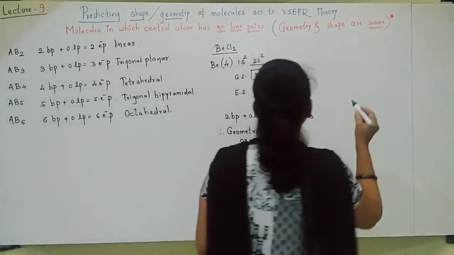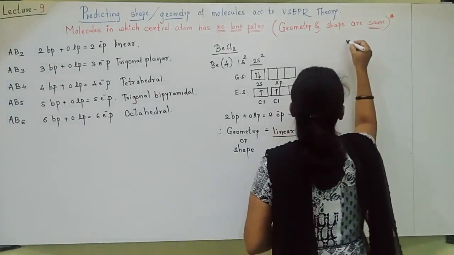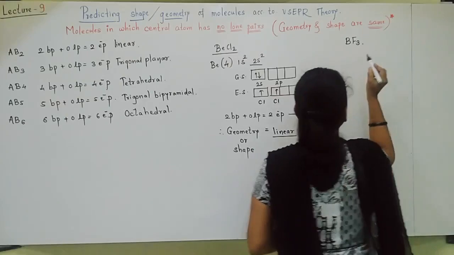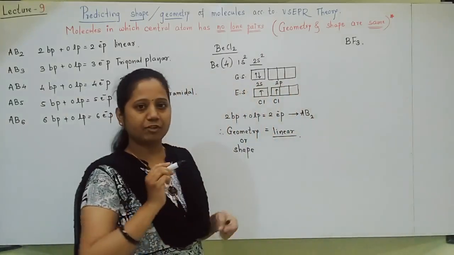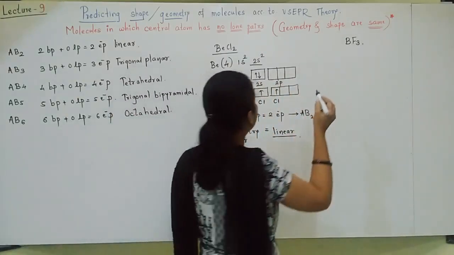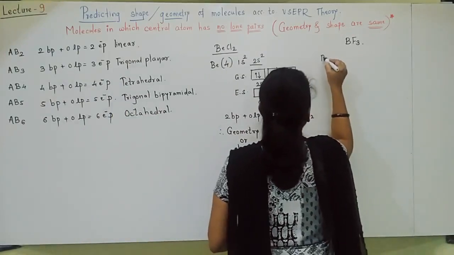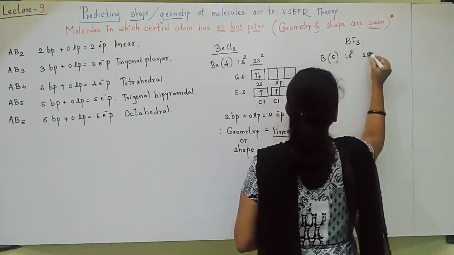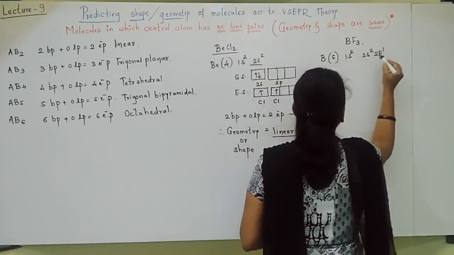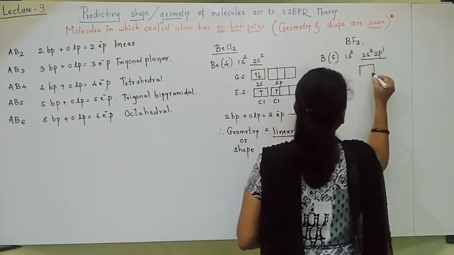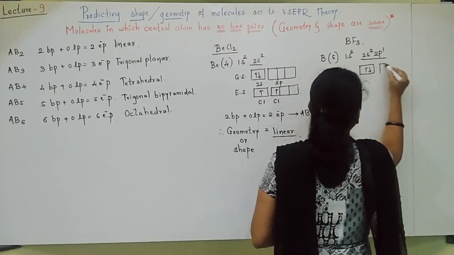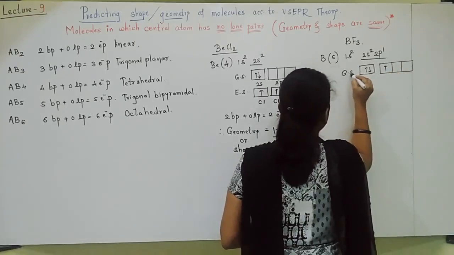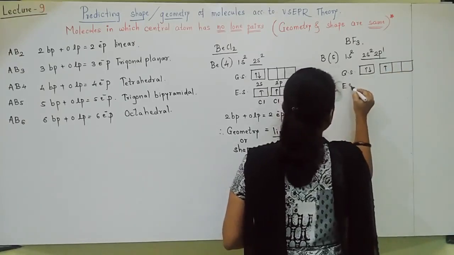Okay. Let us move towards the next example, BF3. In the BF3 molecule, who is the central atom? Of course, the central atom is boron, atomic number 5: 1s2, 2s2, 2p1. The outermost orbit I have underlined. Just see properly. Ground state I wrote, and then I will write the excited state.